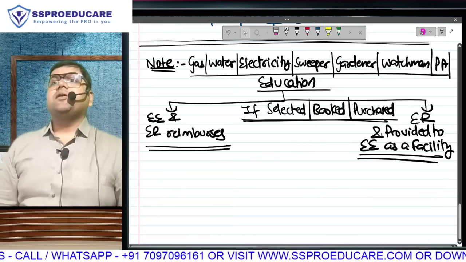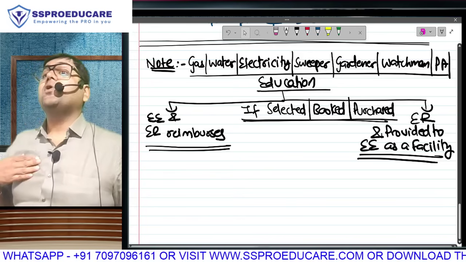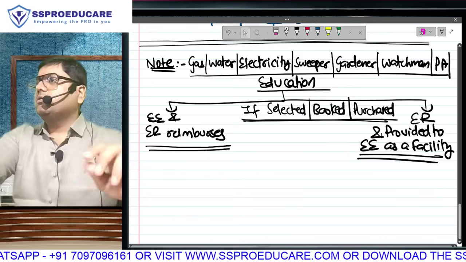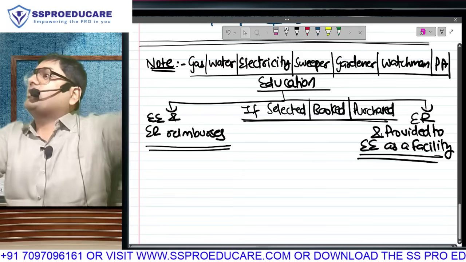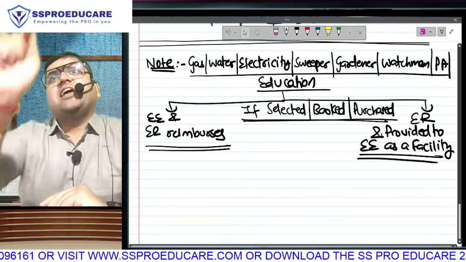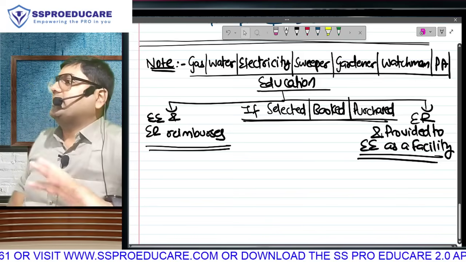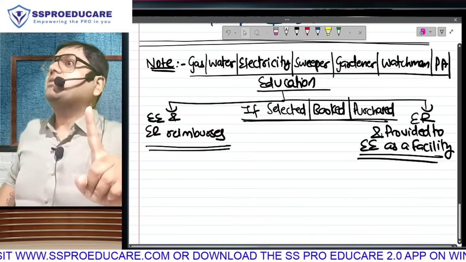Correct. Possibility 2, I am the employee. My employer has already taken admission in some school, so that if I work with this company ABC Limited, then in school XYZ I don't have to pay fees because they have a tie-up. So I have to send my child to XYZ school only. I can't send in any other school. That's the right side, the employee's perspective.